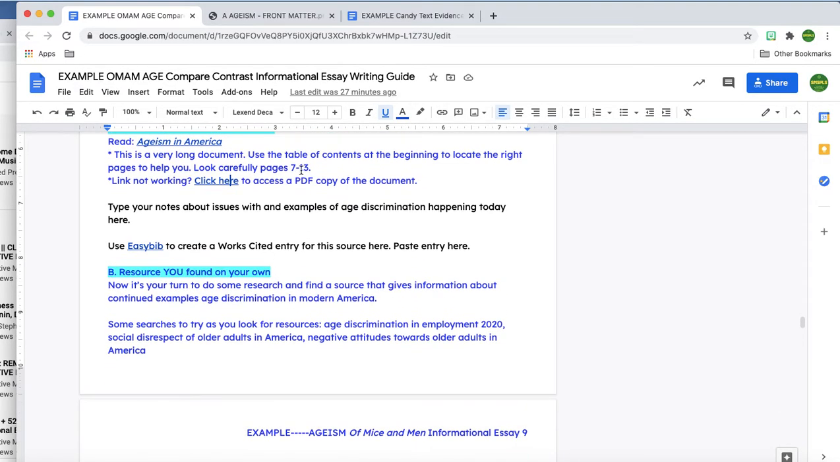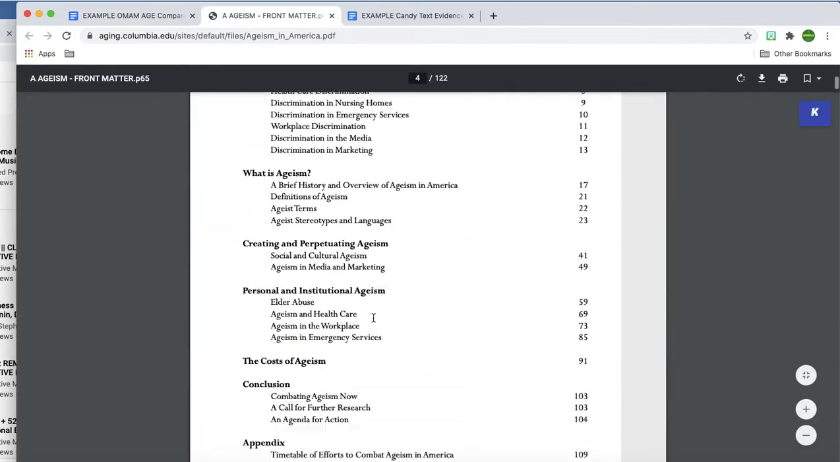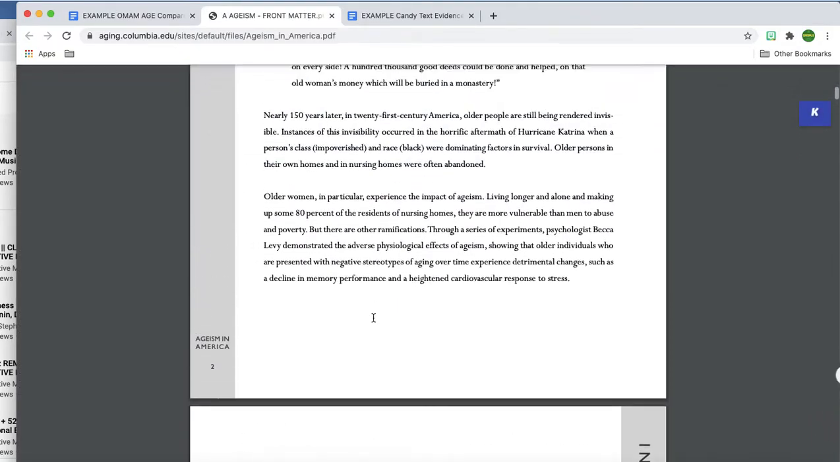I go on ahead and it says look at pages 7 to 13, so I kind of know where I'm looking. And I'm going to type notes about issues with and examples of age discrimination happening today. All right, so 7 to 13. I'm going to hop on over there. I'm going to scroll. Oops, page 7 to 13.